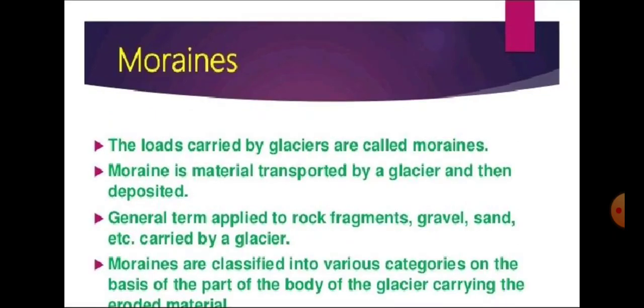The first thing that is formed by glaciers is the moraines. So what is moraine? The load that is carried by glaciers is called moraine, and moraine is a material that is transported by glaciers and then deposited. So whatever material is transported by glaciers and gets deposited is known as moraine. Likewise, we studied sediment in the river, where silt and sand grains are there, and when glaciers form, the rock fragments, gravel and sand are known as moraine.